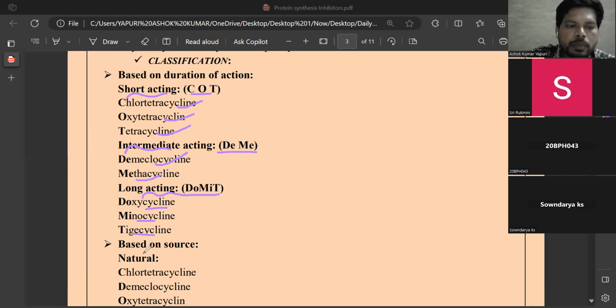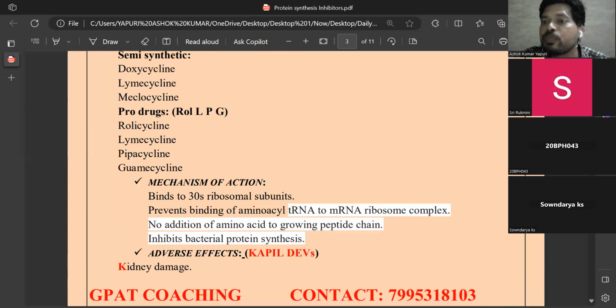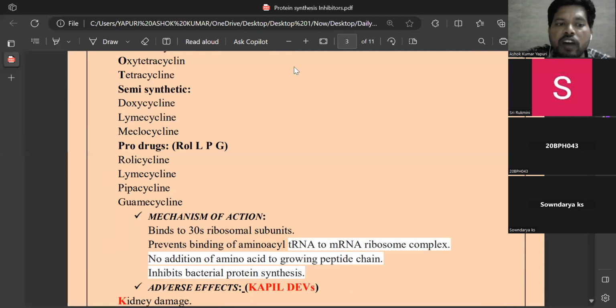Next, based on source. So the natural source like chlortetracycline, demeclocycline, oxytetracycline. So before one is based on duration of action, and next is semi-synthetic. Half portion of the drug nucleus is from the natural drugs, and the remaining half portion is synthesized in the laboratory.